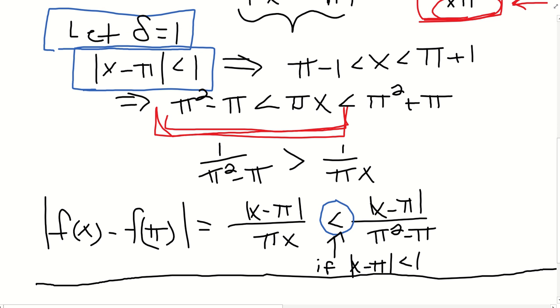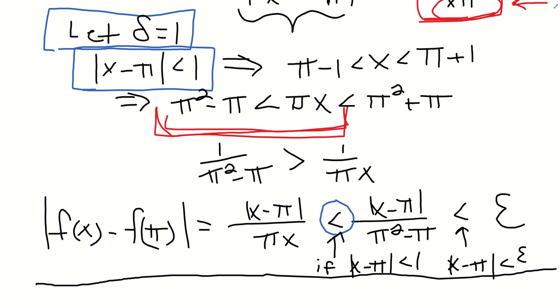But now we have one more thing, because if you look back at the definition, you want this |f(x) - f(pi)| to always be less than epsilon. So you're always going to end with this whole term being less than epsilon. But just like this inequality only happens in certain conditions, this one is going to be true if |x - pi| is less than epsilon times pi squared - pi.